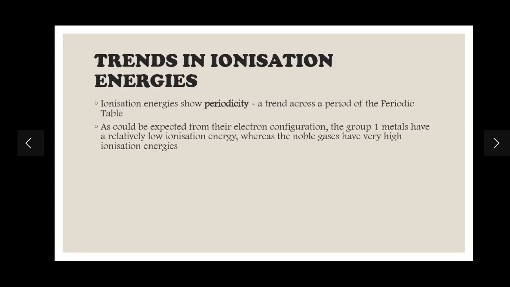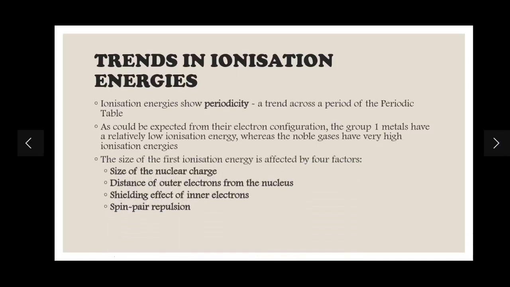So, why is it so? The question is, why do group 1 metals have relatively low ionization energies, whereas the noble gases have very high ionization energies? What is the reason behind it? The reason behind it is some factors. The size of the first ionization energy is affected by 4 main factors.